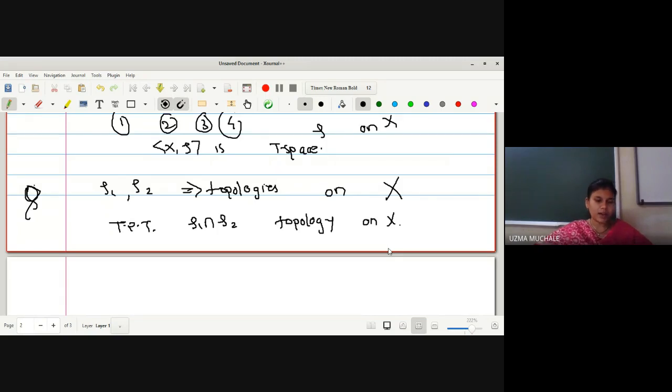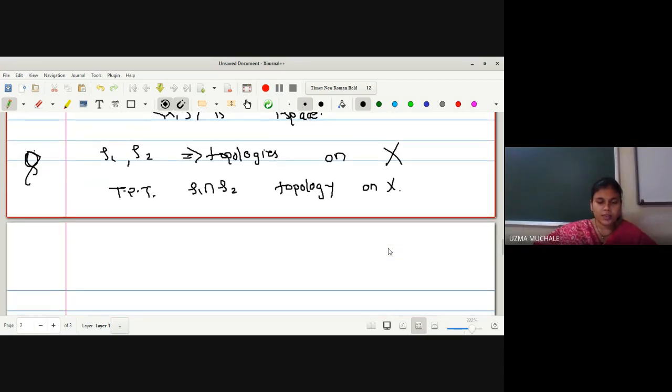Are you getting what I told you? Yes, ma'am. Okay. So if you remember initial lectures in which we have defined the topological space, we have seen three definitions of topological space, either with the open set, closed set, or with the neighborhood property.